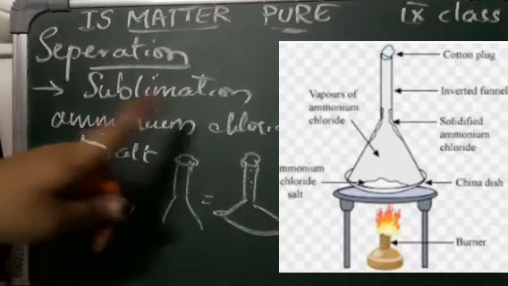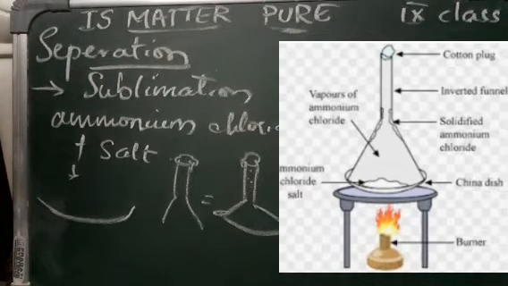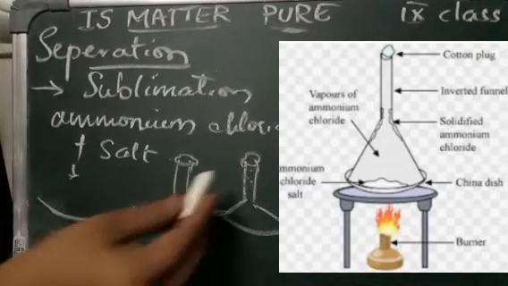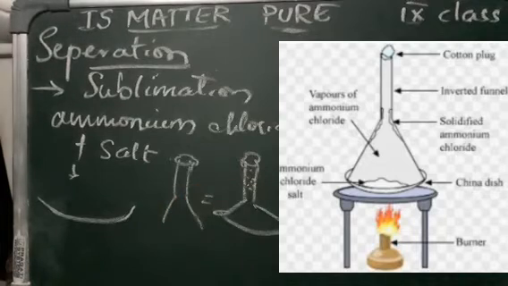Initially we find the vapors of ammonium chloride. We will see that vapors of ammonium chloride are coming out, and then they solidify here on the funnel like this. It does solidify.